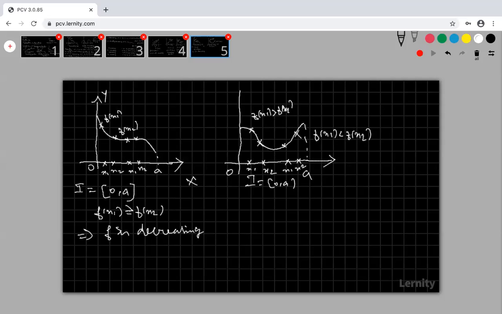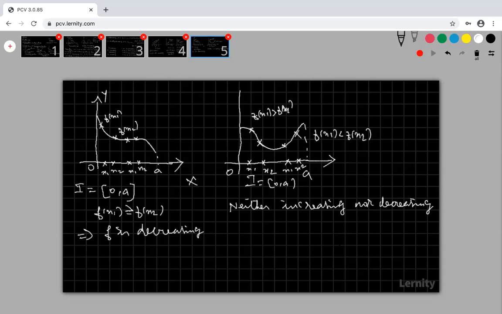If this is true for any two values in this interval, then only we can say that the function is increasing or decreasing, or strictly increasing or strictly decreasing. For all other cases, the function is neither increasing nor decreasing. So therefore, this function is neither increasing nor decreasing.